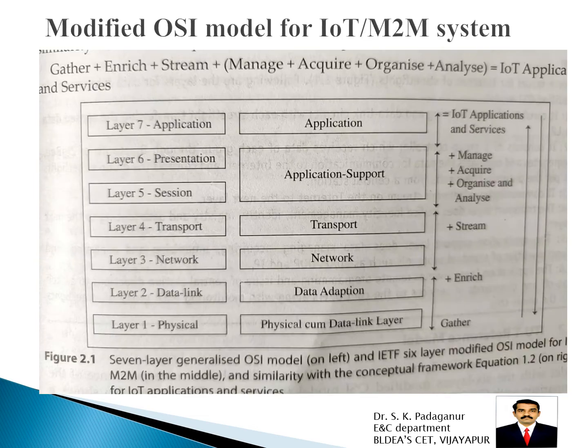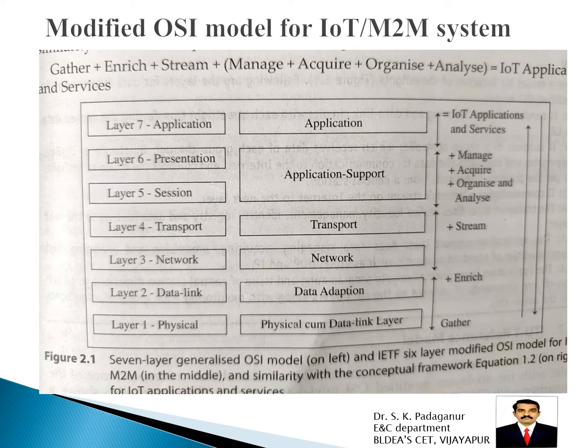Now look at the next one. In your syllabus, we call it the modified OSI model for IoT or M2M system. You already studied the ISO OSI model in CCN, Computer Communication Network, where you have 7 layers as mentioned here in the block diagram.